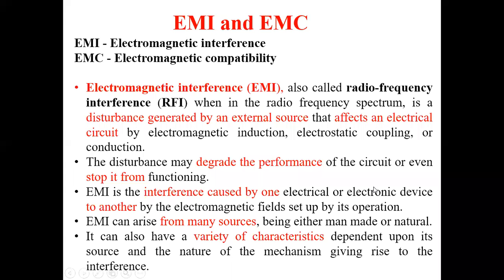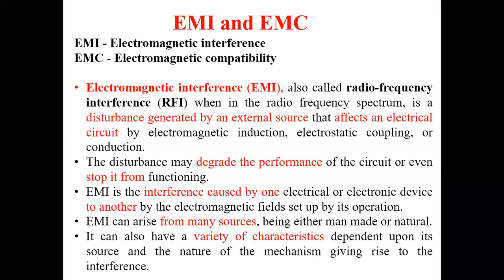So electromagnetic interference, shortly called EMI, is also called radio frequency interference, which occurs in the radio frequency spectrum. It is nothing but a disturbance signal which affects the testing circuit, or the processing system, by electromagnetic induction, electrostatic coupling, or conduction. This refers to electromagnetic interference.